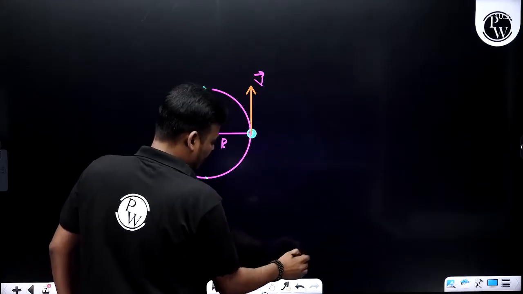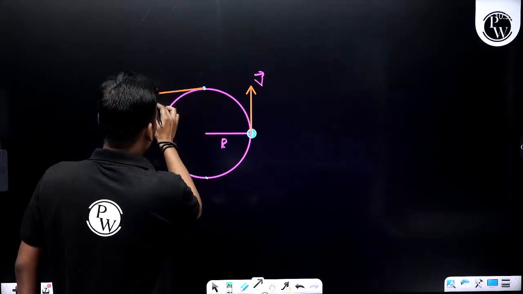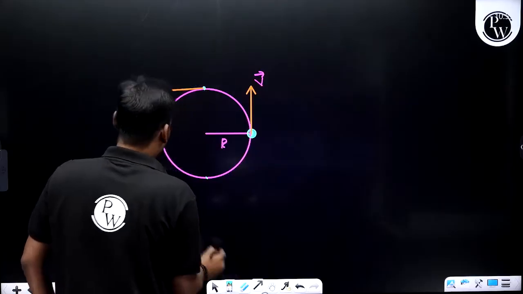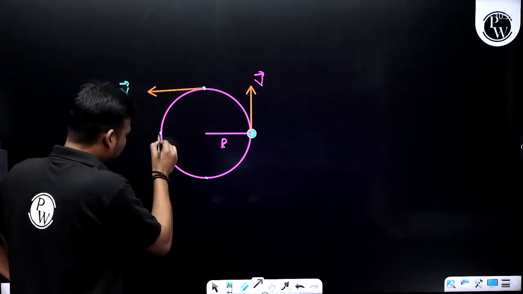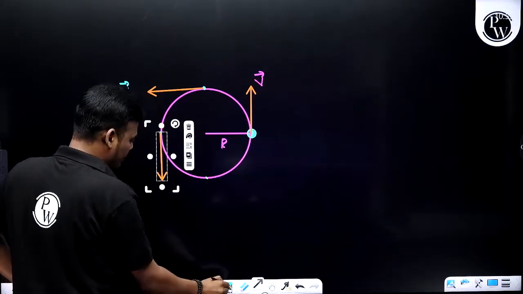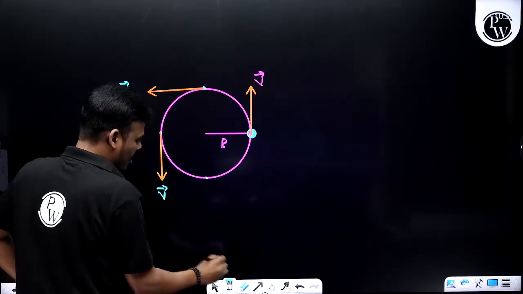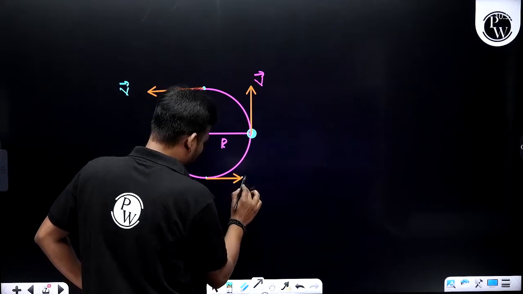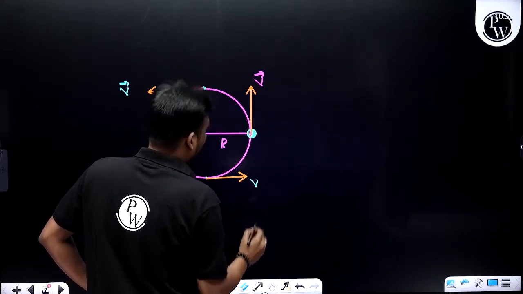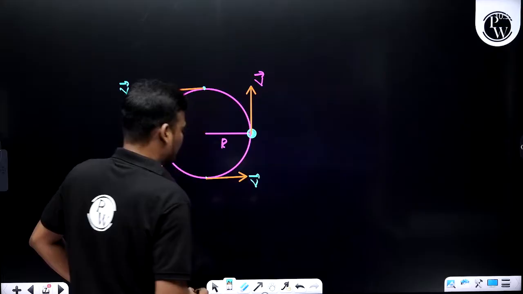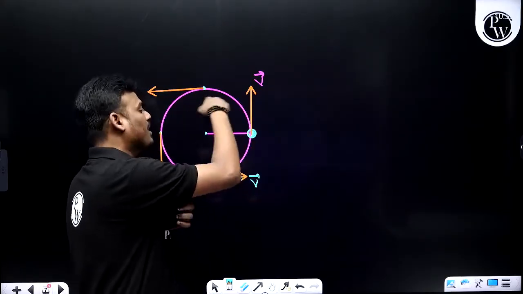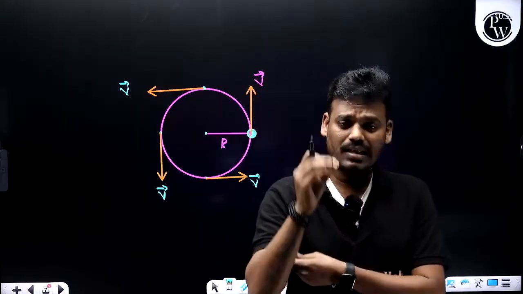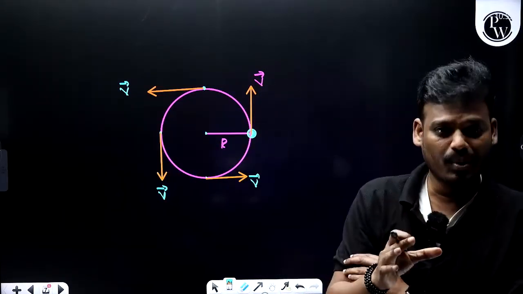At each point, this is the direction of velocity. And here you can observe that at every interval of time, the particle keeps on changing its position.